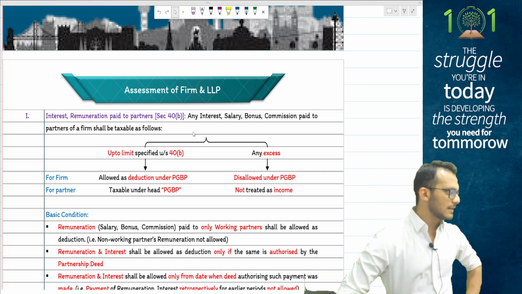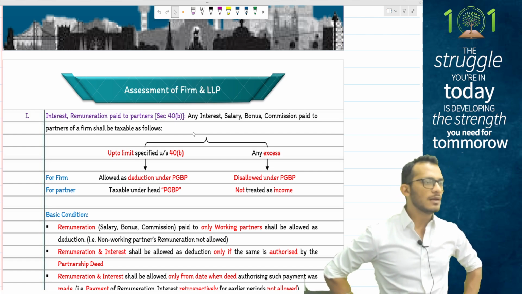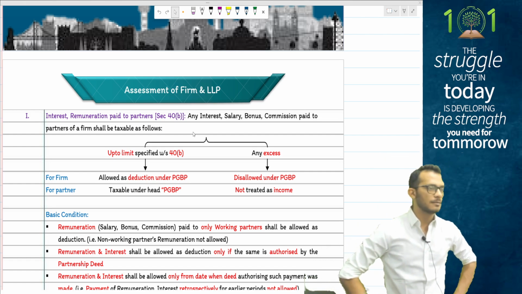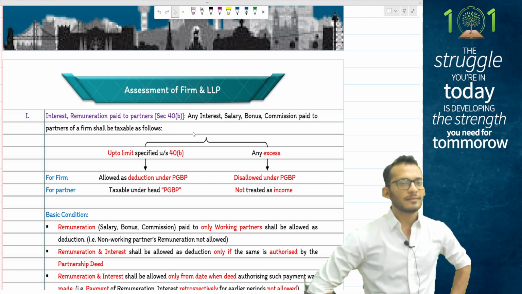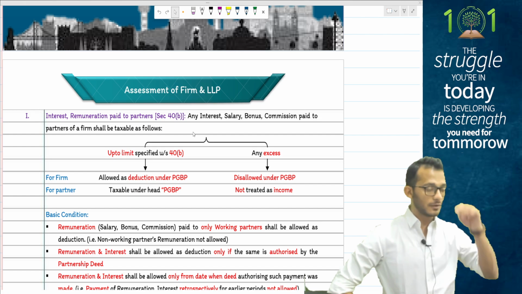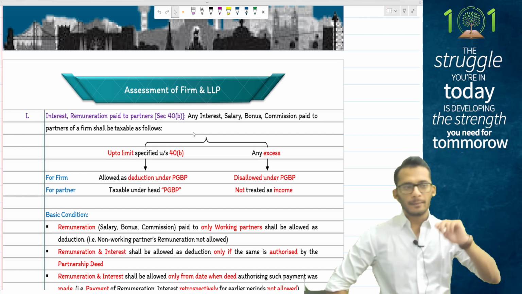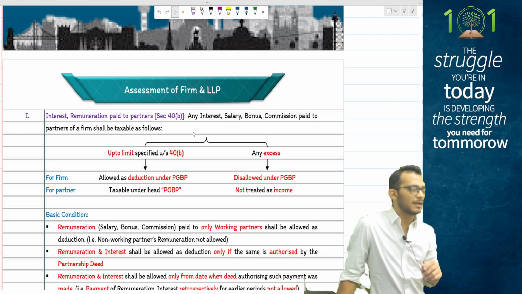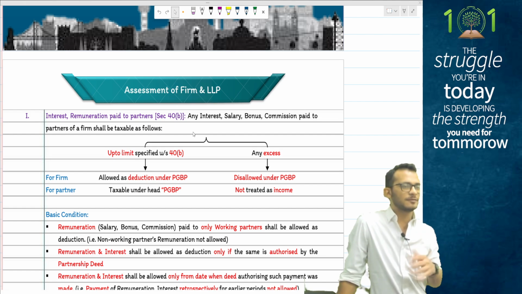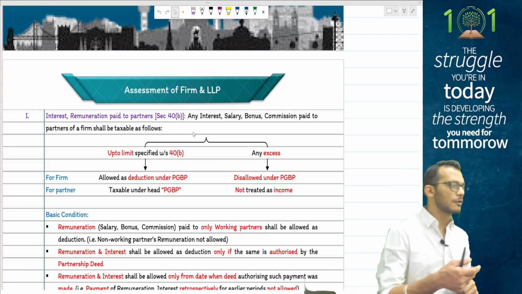Now, for those who understand this carefully, if you get a question on firm, it would normally be a total income question along with something called AMT. You don't get MAT when it comes to firms. Firms get something called AMT. But when it comes to firm, let's also bear in mind that there are some special provisions, especially with the amendment of the current year.